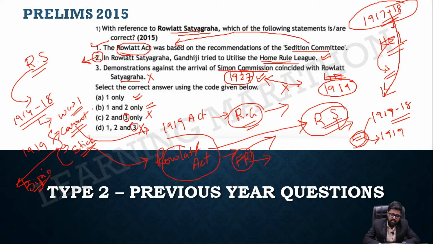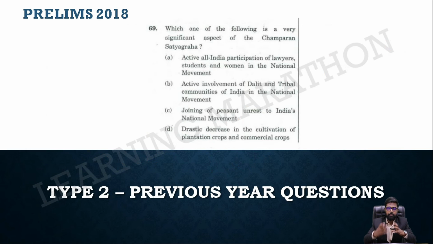You are almost thinking this should be on the right track, so you can take a risk between these two options and it will be a much more educated guess. So this may not be the right option and this should be the right option. So this is how you should approach the question.